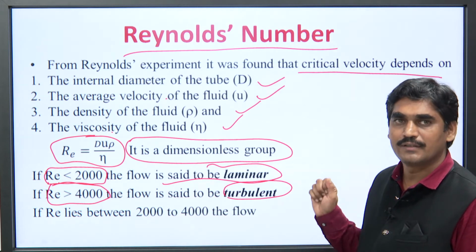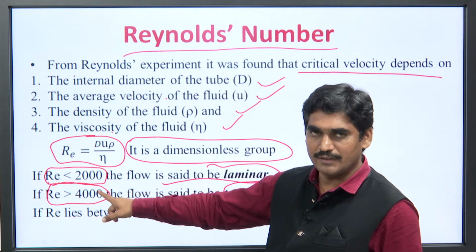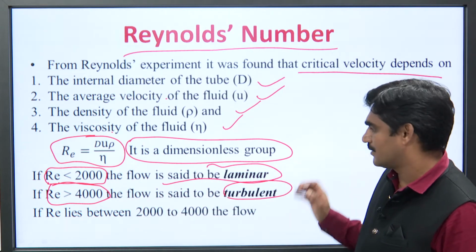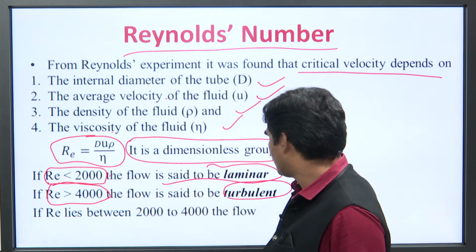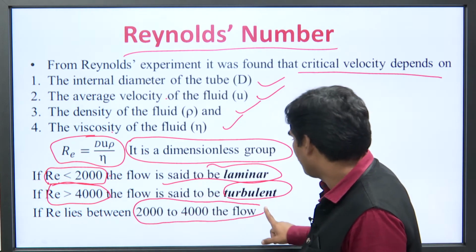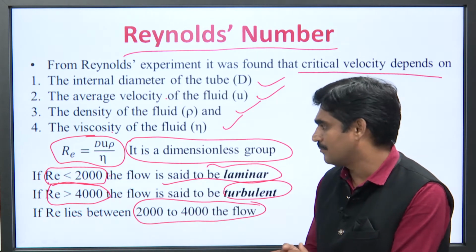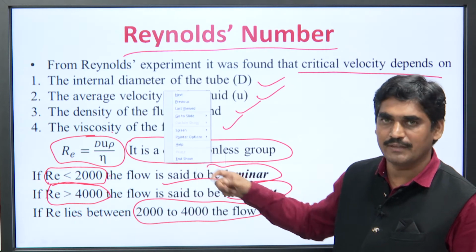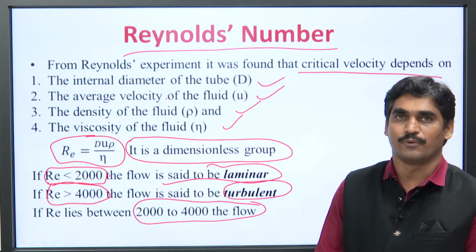So, if Re is greater than 4000, then the flow is called as turbulent. If Re lies between 2000 to 4000, then this is the critical velocity, that means change over, that is from streamline or laminar flow to turbulent flow.